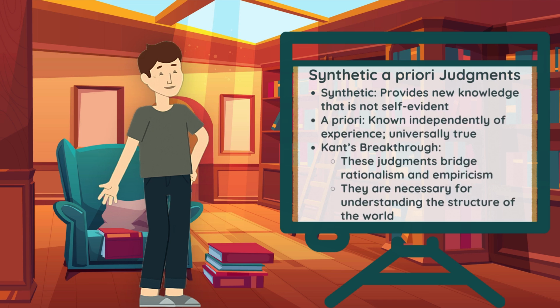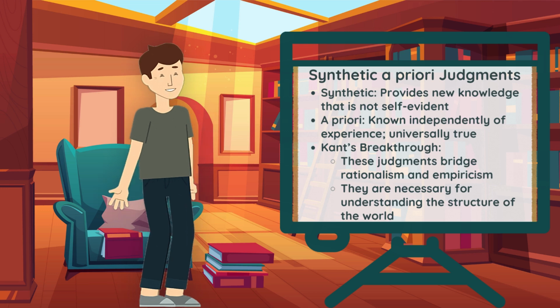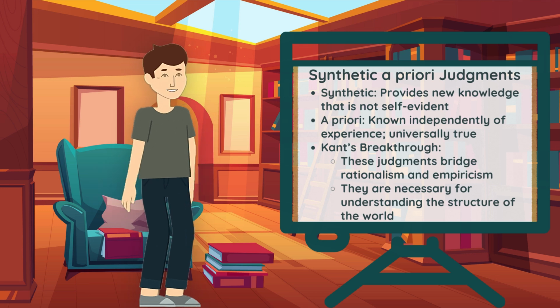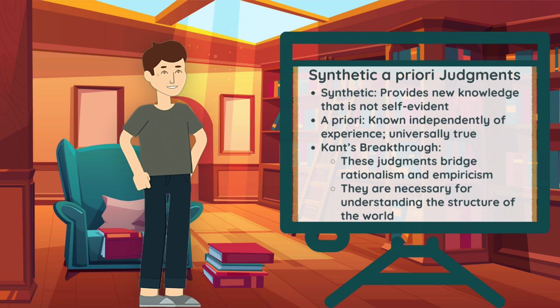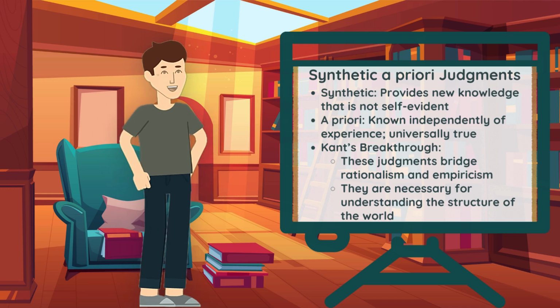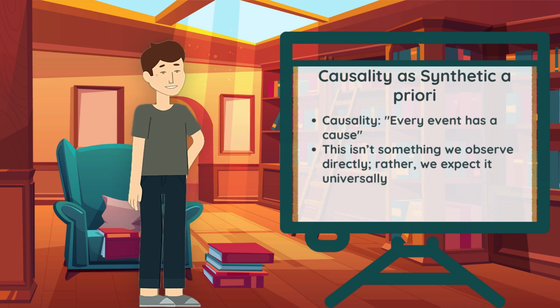But here's the twist. Kant proposed a new category called synthetic a priori judgments. These are not experience-based claims, but rather universal truths and necessities. They are both a priori, or known without reference to experience, and synthetic, since they introduce new knowledge. This is where Kant begins to bridge the divide between rationalism and empiricism. To further comprehend this, let's examine causality as an example. According to Kant, the concept of causality is a synthetic a priori judgment.